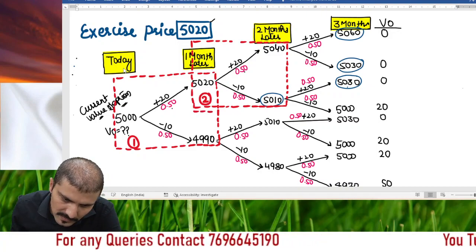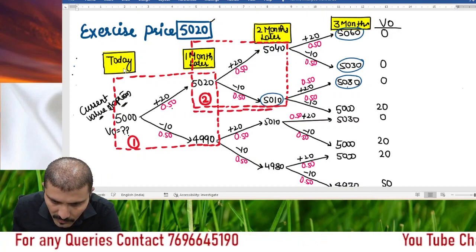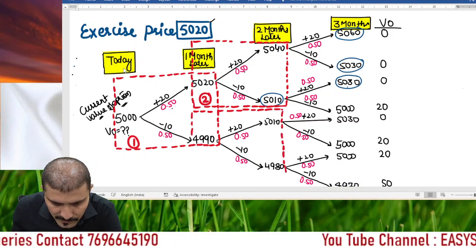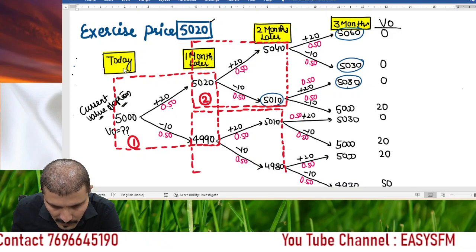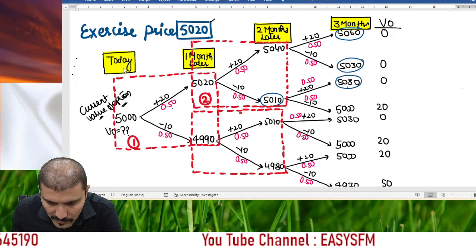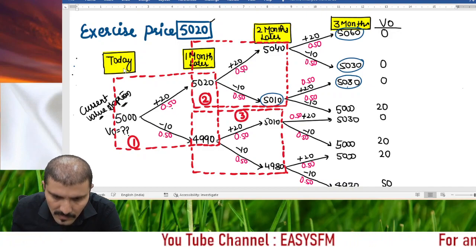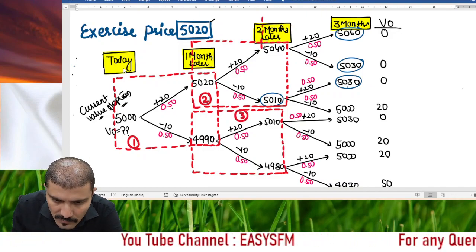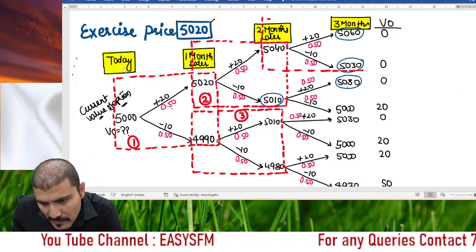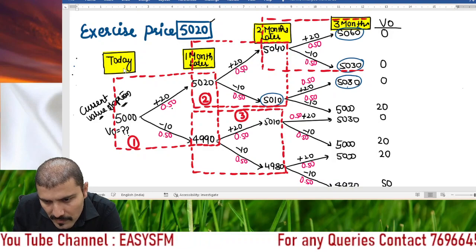Then in the similar manner, I think now I have got my point. Just doing the exercise of breaking this apart. This is box number 3. And then afterwards also on this 5040, one high price and one lower price is there.